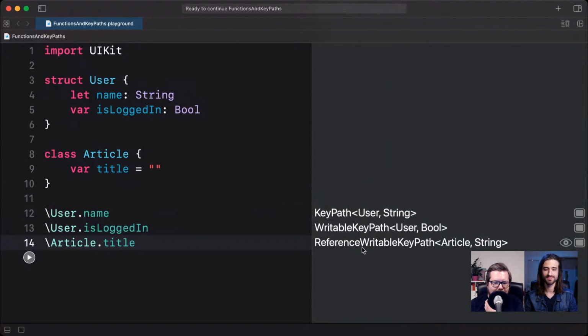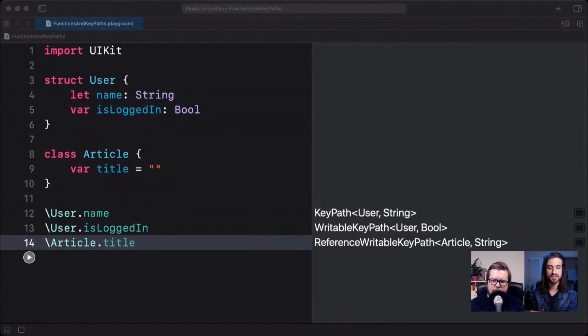So those are the three main key path types that you will encounter and the differences between them. We can then move on to how we can use them. But this is how key paths work, or what they are, the basics. That's how Swift deals with them, and that's very important to understand. I really like a sentence in the documentation because even though it sounds a bit academic, I think it's still insightful. They say that a key path is an uninvoked reference to a property. And I think this idea that it's uninvoked and you're going to invoke it later is also very insightful as to what a key path is.